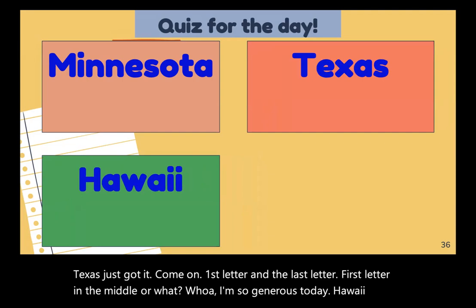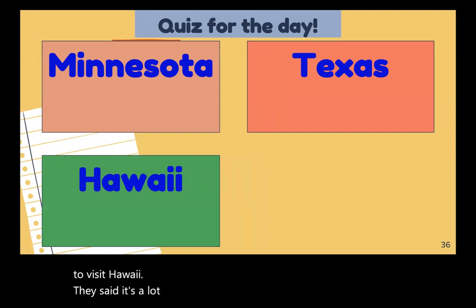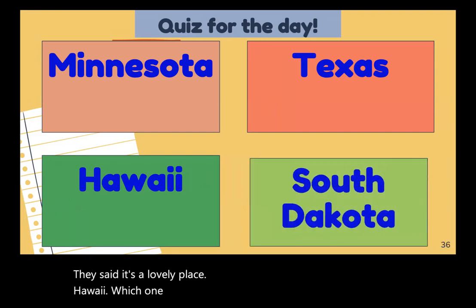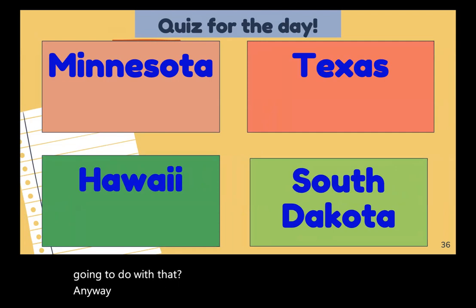Hawaii. I want to visit Hawaii. Yeah, they said it's a lovely place. Hawaii. Which one? All right. South Dakota. Two words. What are you going to do with that? Anyway, we'll check your papers later on. Just leave it that way.